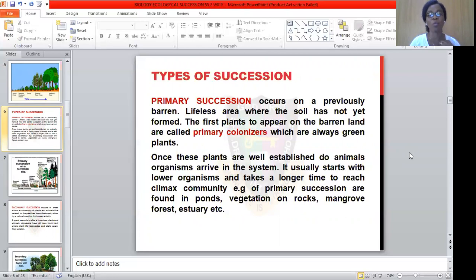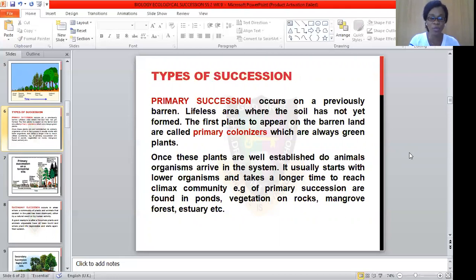Once these plants are well established, then you will see different animal organisms arriving into the system to come and inhabit the place. It usually starts with lower organisms like lichen, and then takes a longer time to reach a climax. An example of a primary succession is found in ponds.